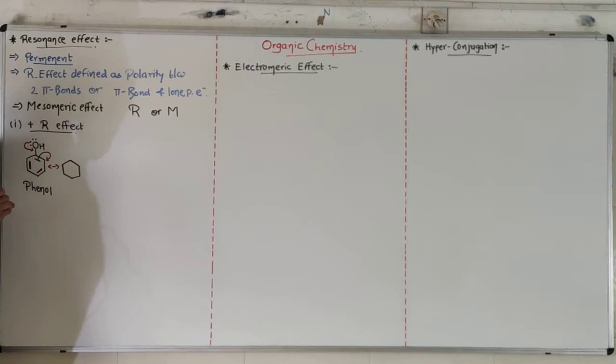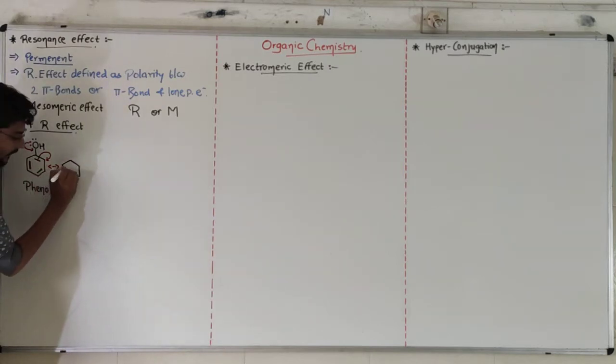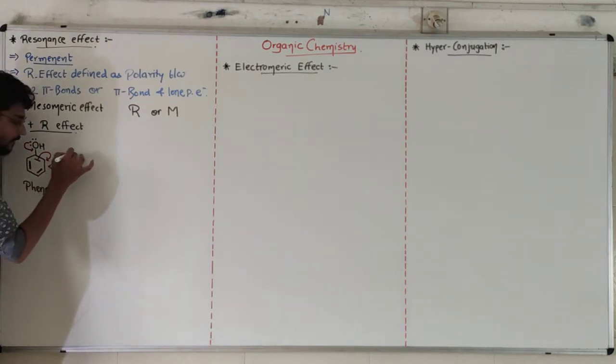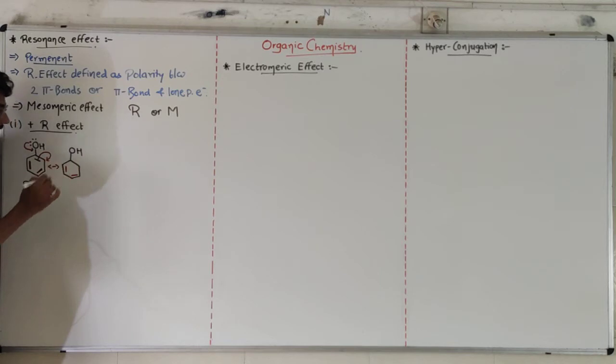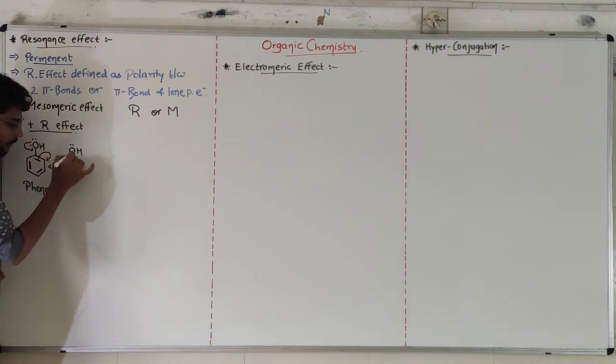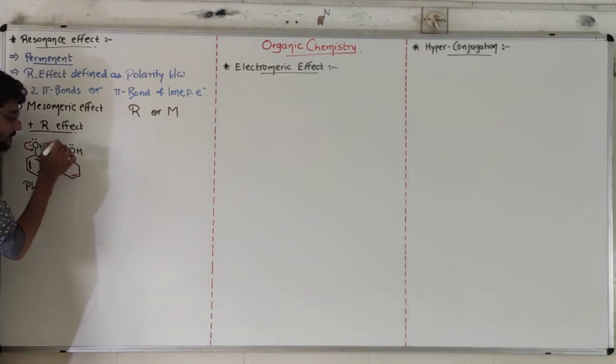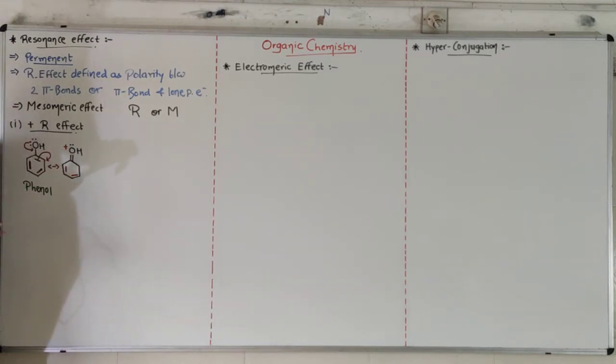Okay, these two bonds are as they are, but on the OH, one lone pair is still there while the other lone pair is donated as a double bond. This oxygen becomes positive because its lone pair is donated into the carbon-oxygen bond.